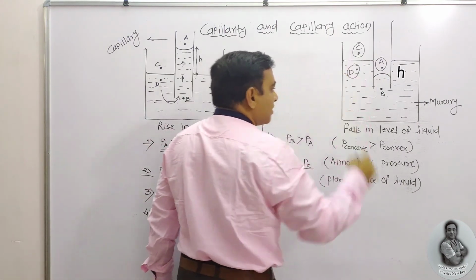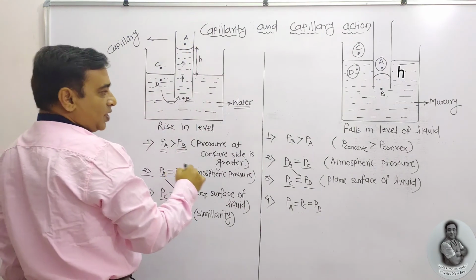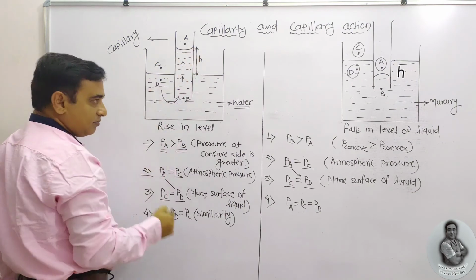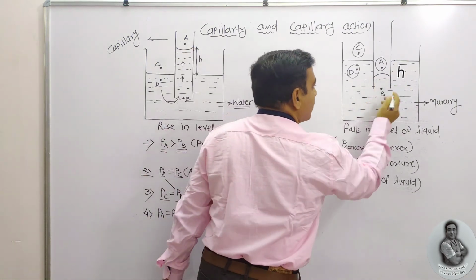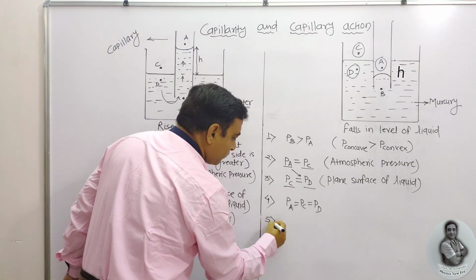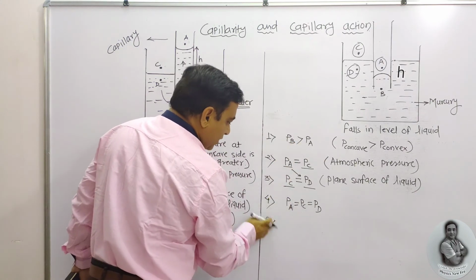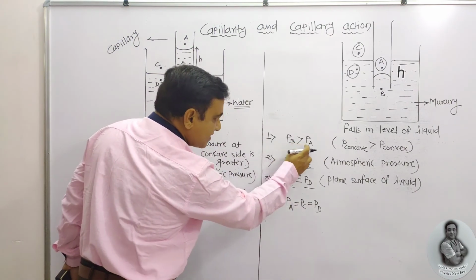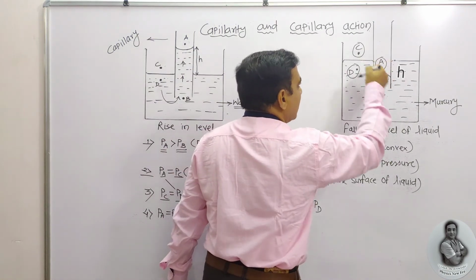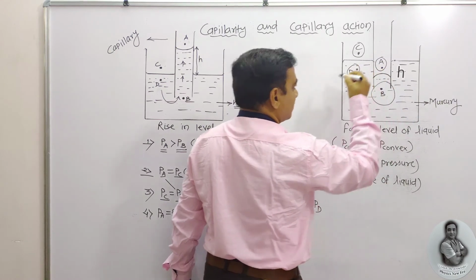But which one is greater? In the initial stage, A is greater. See, pressure at the A side is greater because it is at the concave side. Here, pressure at the concave side means B. The fifth one I am going to write. Already we have told that pressure at the B side is greater than the pressure at the A side. Means these pressures are less as compared to this B. So this one is the bigger pressure.